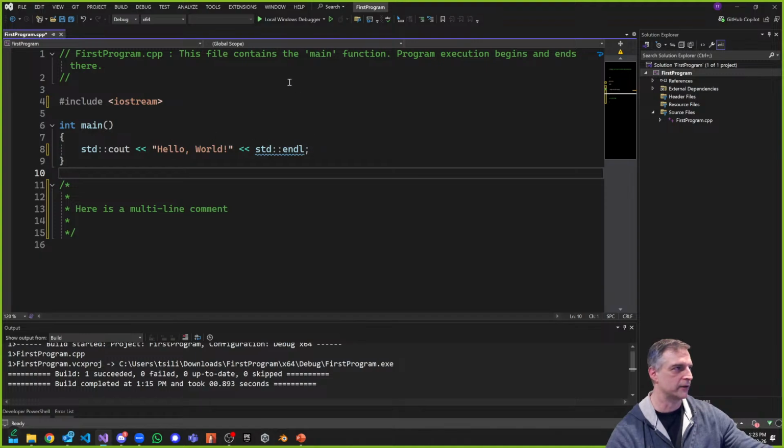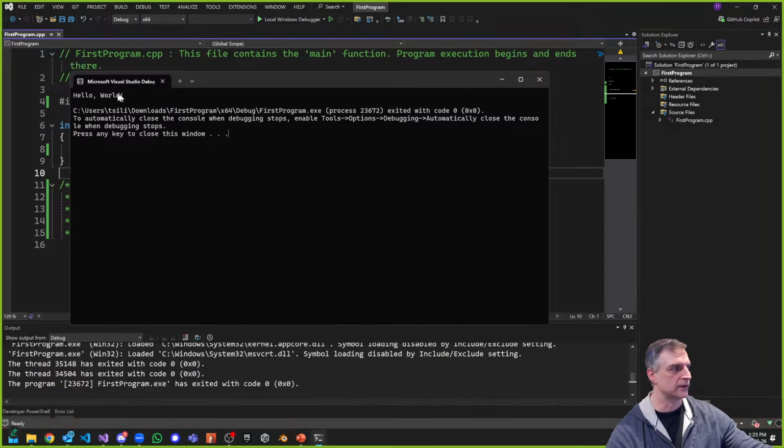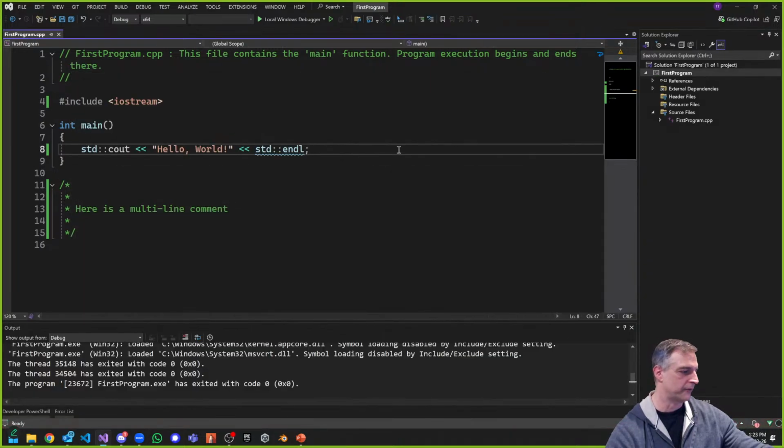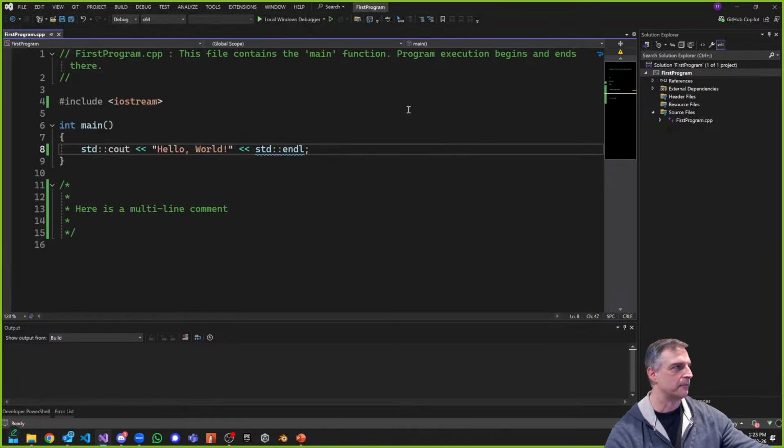Okay, so let's try this out. Let's see if I run this again, and it should run the exact same way. You can see hello world, no problem. If I press Control F5, it also runs the same way and prints hello world. It runs a little faster with Control F5. So let me explain why.